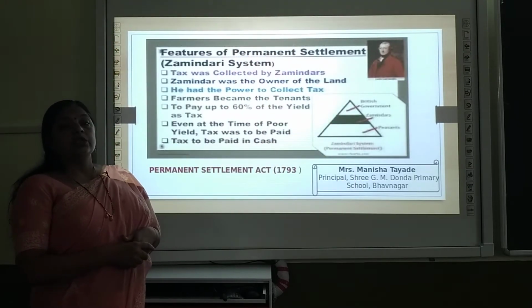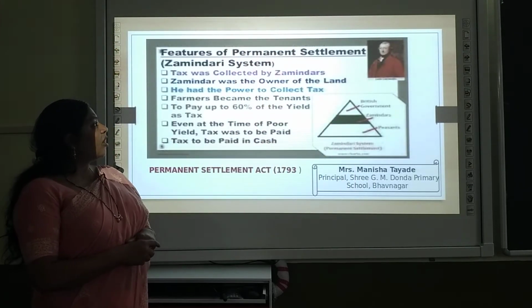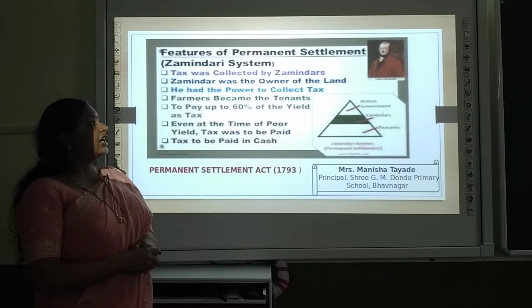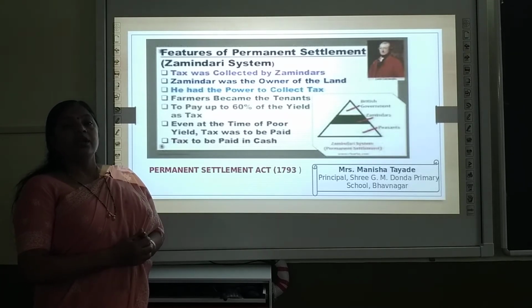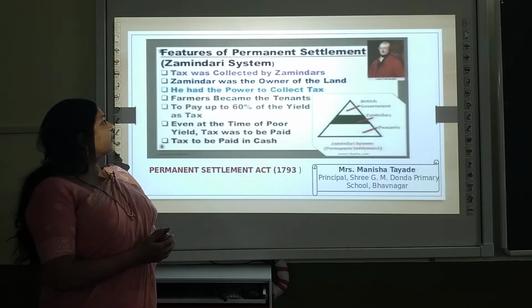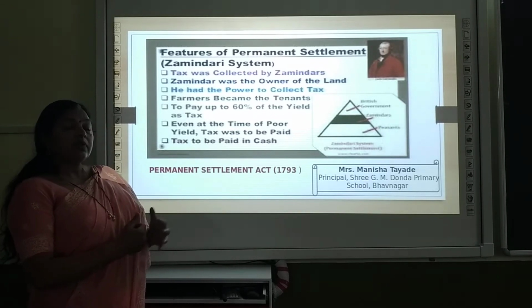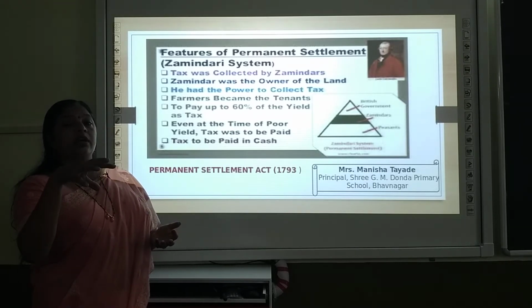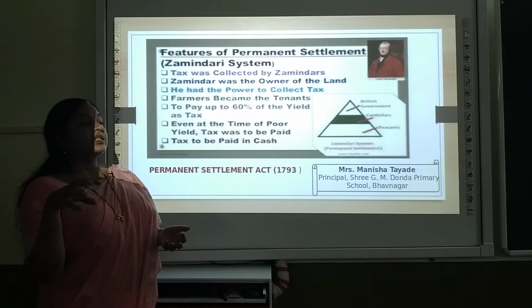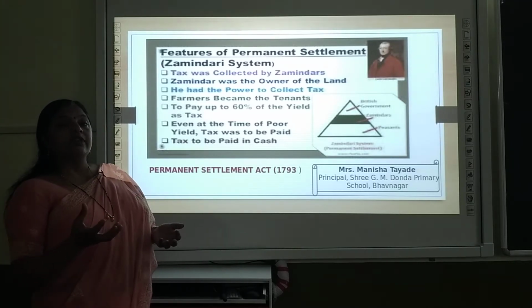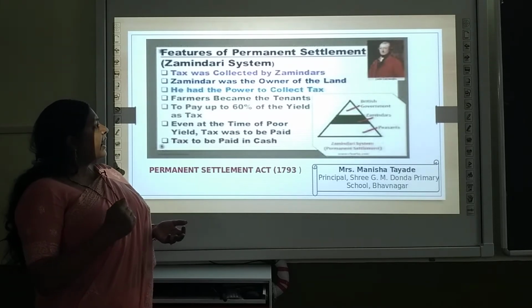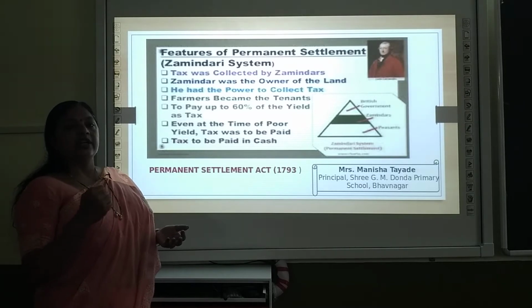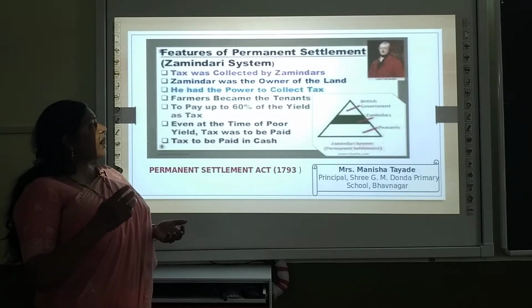Now this was a new system which was implemented by Lord Cornwallis in the year 1793, which was called Permanent Settlement Act. Now what does Permanent Settlement Act mean? That Lord Cornwallis appointed a group of people, they were known as zamindars. The right was given to the zamindars to collect the tax from the peasants, and the zamindars were the owners of the land. They had the power to collect the tax, and farmers became the tenants.